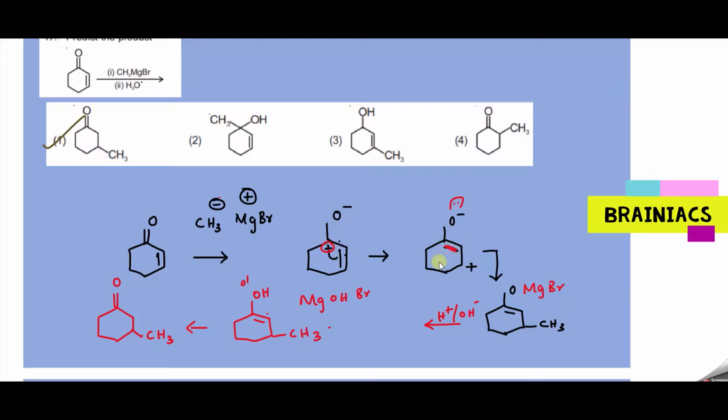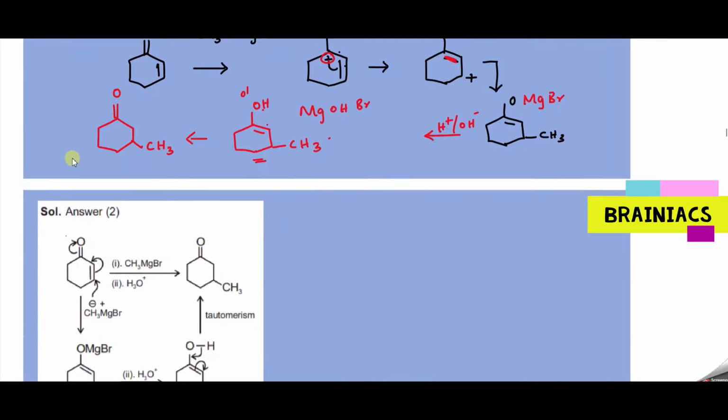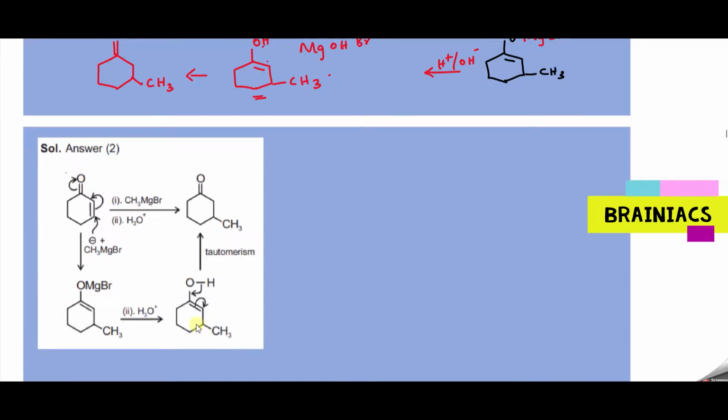Okay. Now next step you can see here, OMgBr will come and you will have CH3. Next step, hydrolysis means MgOHBr will be replaced with OH, and either this option or this can undergo enol. It will undergo keto-enol tautomerization, forming C double bond O like this. So option 1 should be the correct answer. A mistake is mentioned, but here it is mentioned correctly in the detailed answers. Okay, let it be. So what is the answer for this question?